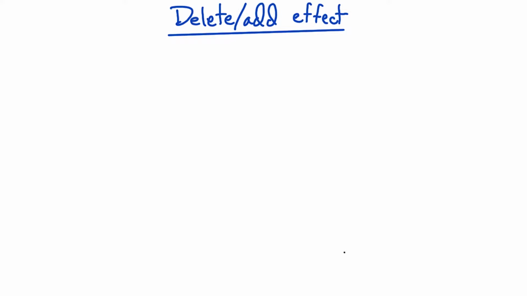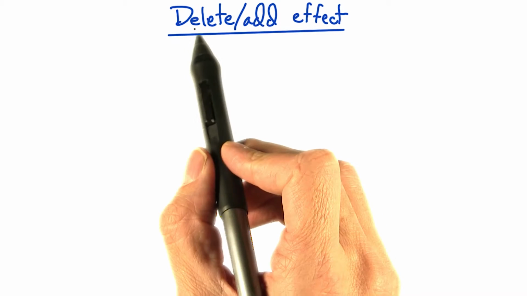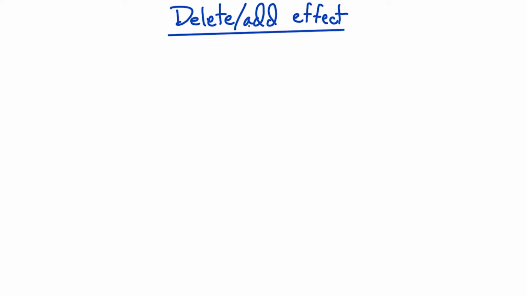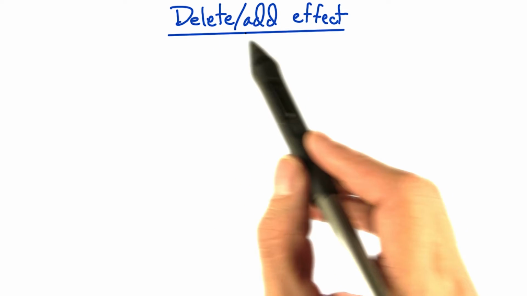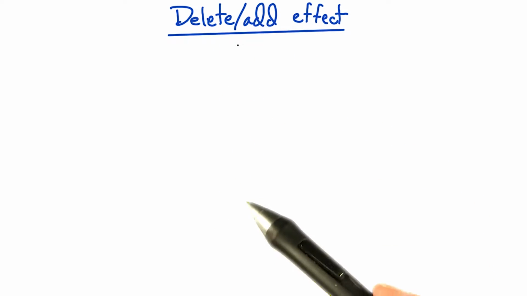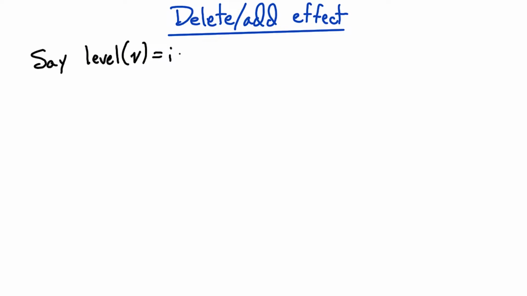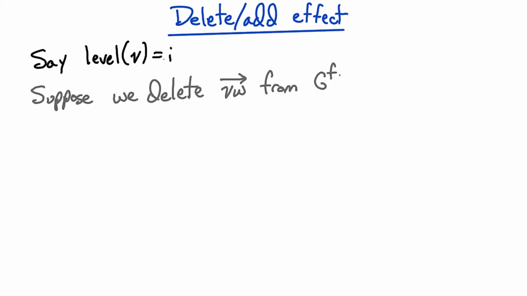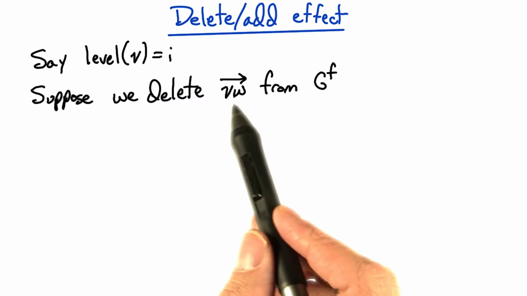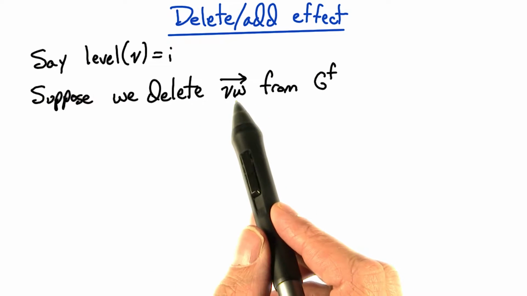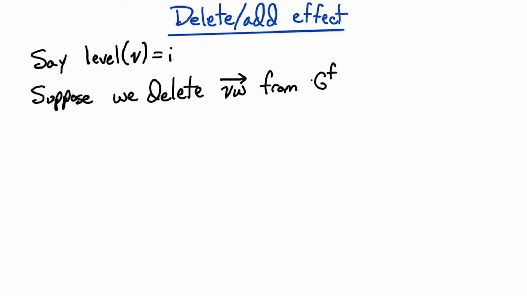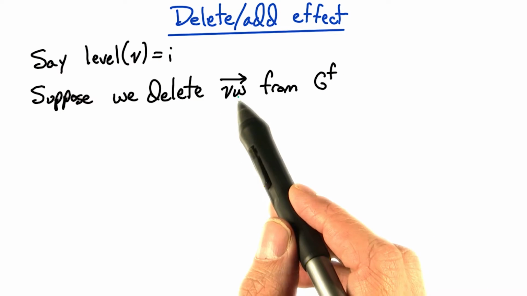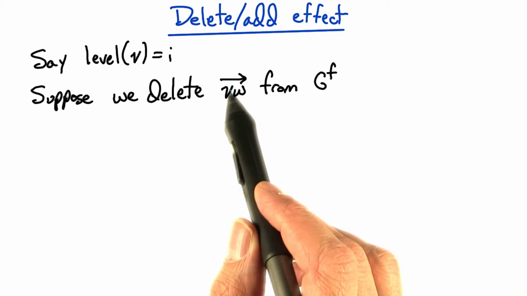Now our main lemma bounds the number of times that we can delete an edge and then add it back in. Let's look at the effect of deleting an edge and adding it back in on the level of the vertices. Let's take a particular vertex V, and let's say the current level of this vertex V is I. Now suppose at some later round we delete this edge from V to this vertex W from the residual network. What can we conclude about the level of vertex W when we delete this edge from V to W?